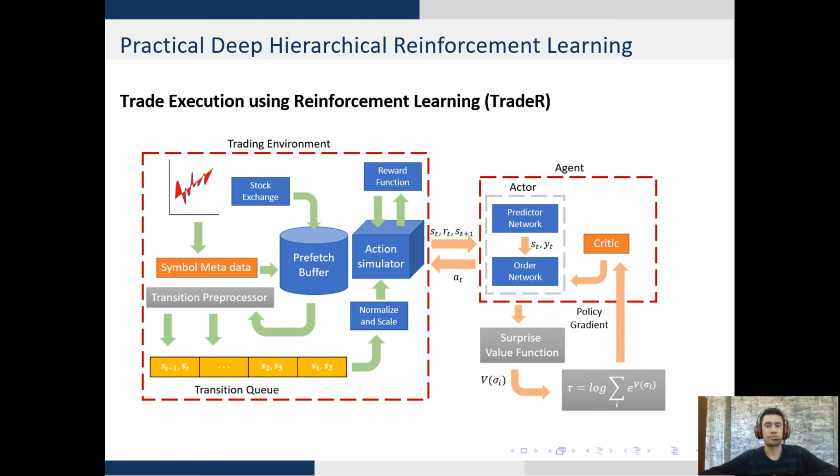The predictor network takes in the state and outputs an order quantity, which is a continuous action in the range of -1 to 1. The order network then takes in this order and the state and outputs an action, which is the final bid, corresponding to one of the three choices of either buy, sell, or hold the order quantity. This allows the agent to learn two tasks at the same time, fixing a quantity and placing a bid, and hence becomes robust using the energy-based scheme.